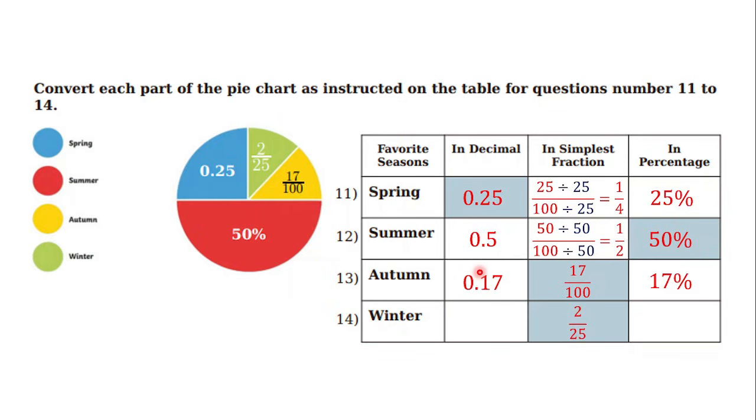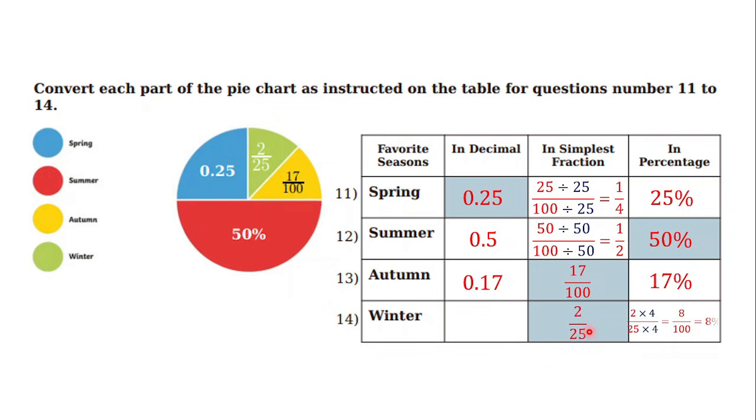Okay, and now for the winter. Winter here is represented as the green area. It is 2 out of 25. And actually 2 out of 25 here is the simplest fraction. So from here we can find the percentage. How? By setting 25 here as the denominator into 100.